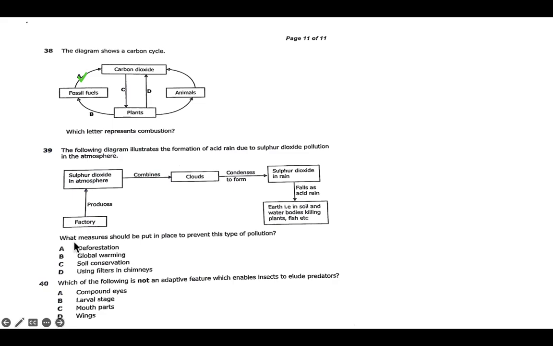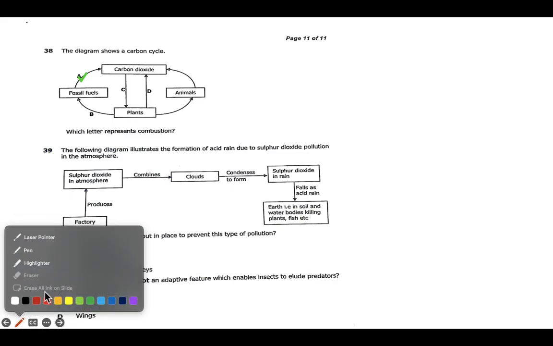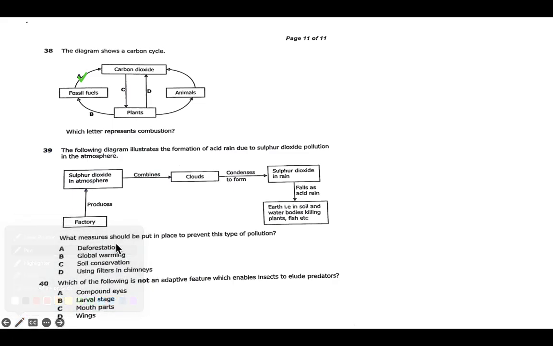And then they went on to ask what measure should be put in place to prevent this type of pollution. So we have the measures which are here: deforestation, global warming, soil conservation, and using filters in the chimney. Filters are devices that are installed in industrial chimneys.